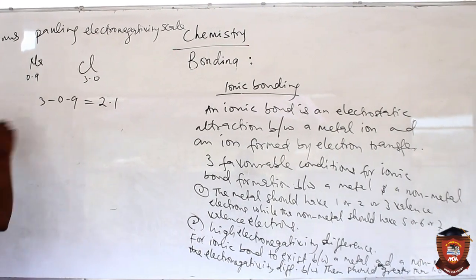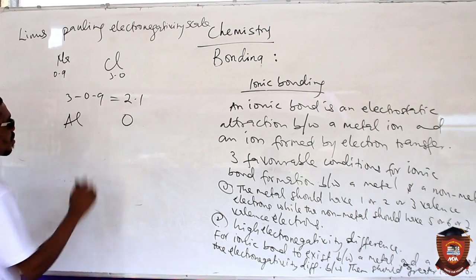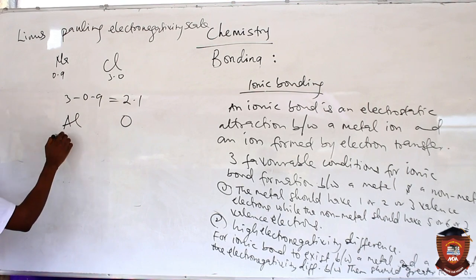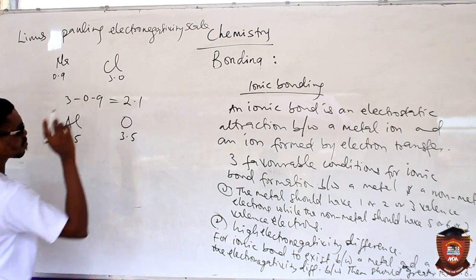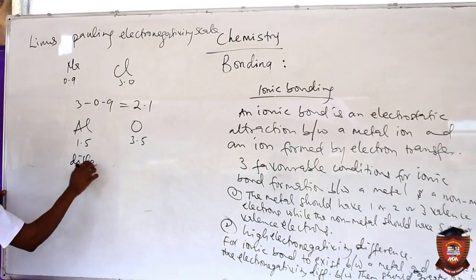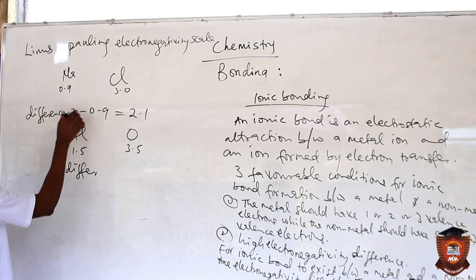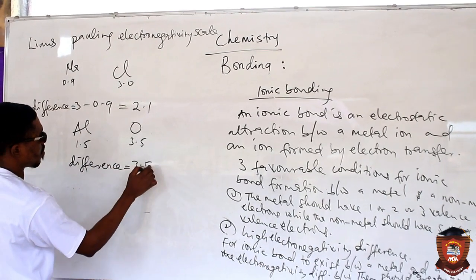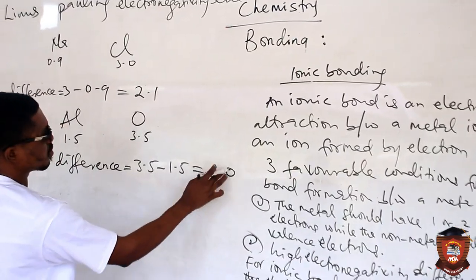Watch again. Something like aluminum and oxygen, can they form ionic bond? Let us see. The electronegativity of aluminum is 1.5, oxygen is 3.5. Now class, what is the difference? 3.5 minus 1.5, which will give you what? 2.0.